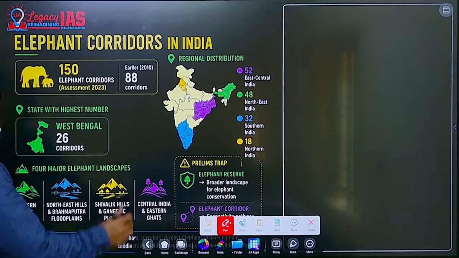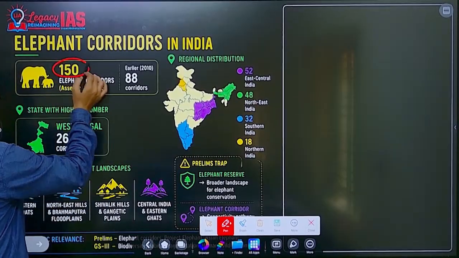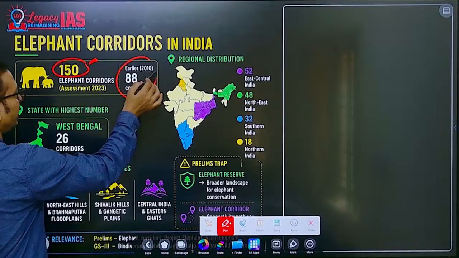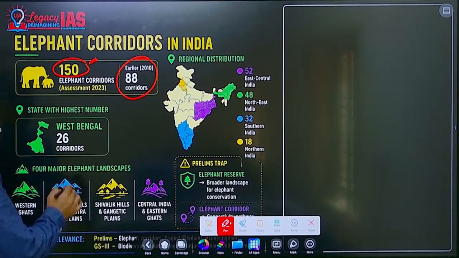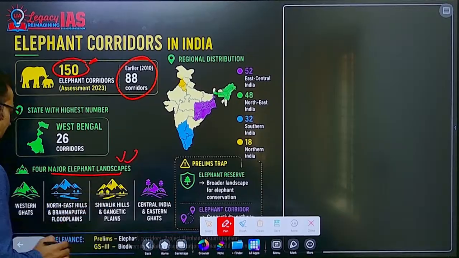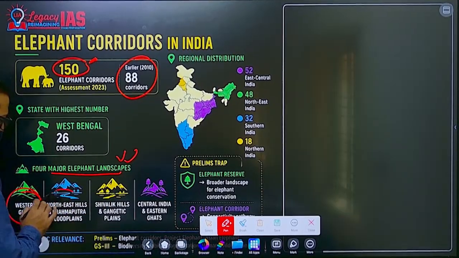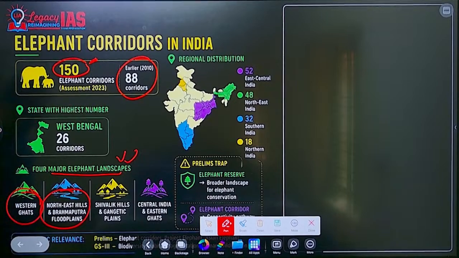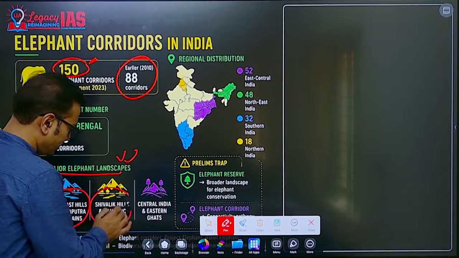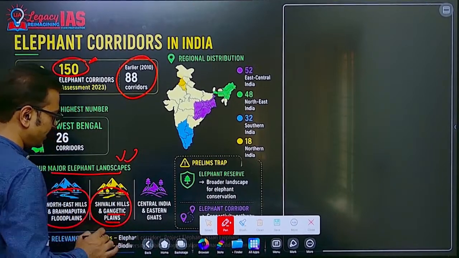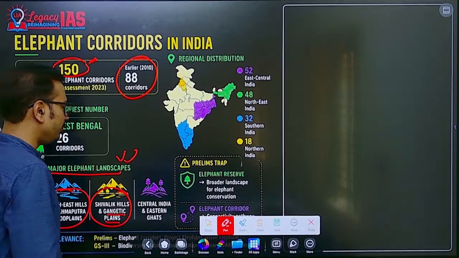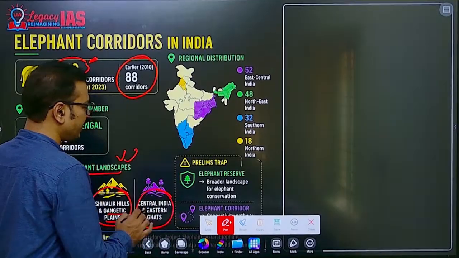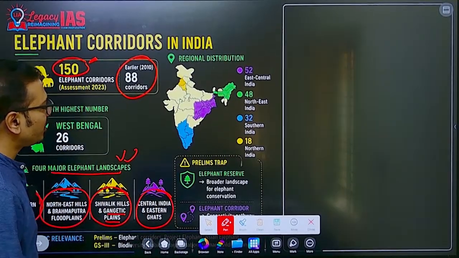Okay, now elephant corridors in India: the latest assessment says that there are 150 corridors, earlier 88. The four prominent elephant landscapes in India are the Western Ghats; the Northeastern Hills and Brahmaputra floodplains, the Assam region; the Shivalik Hills and Gangetic Plains, mostly Uttarakhand and Uttar Pradesh, the Terai belt; and Central India and Eastern Indian states, Odisha, West Bengal and that region.